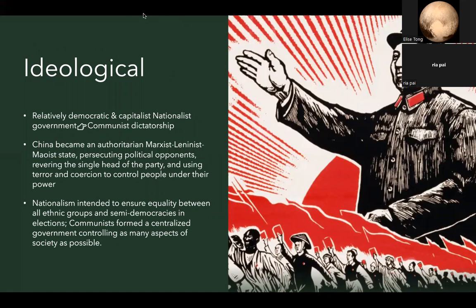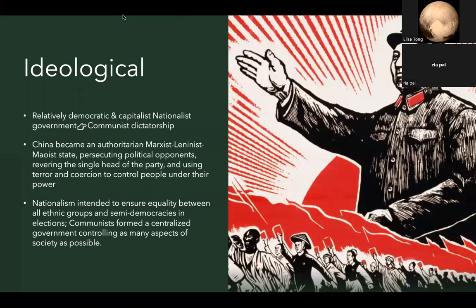All right, so as discussed in the political effects of the Chinese Civil War, China evolved from a relatively democratic and capitalist nationalist government to a communist dictatorship. Under communist rule, China underwent vast ideological changes, becoming a Marxist-Leninist Maoist state, persecuting political opponents, revering the single head of the party, and using terror and coercion to control people under their power.